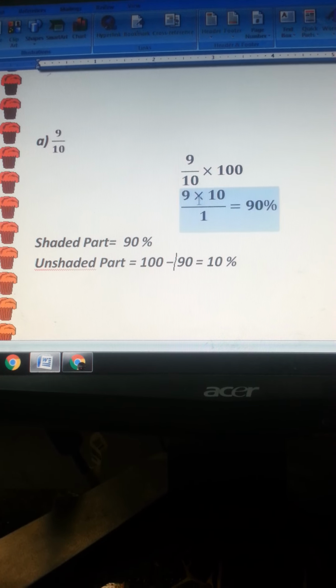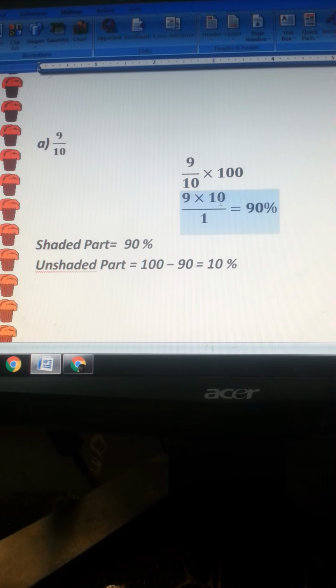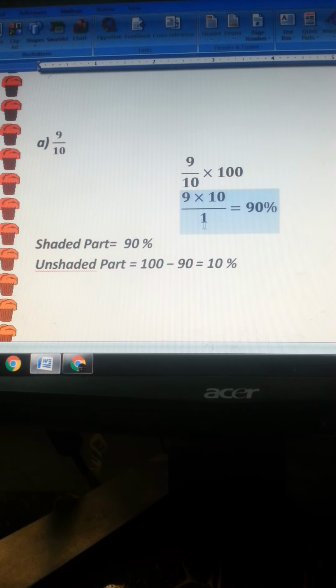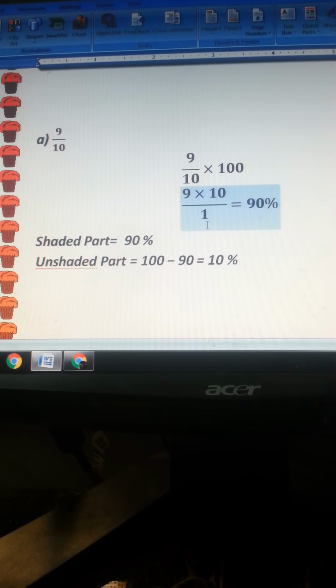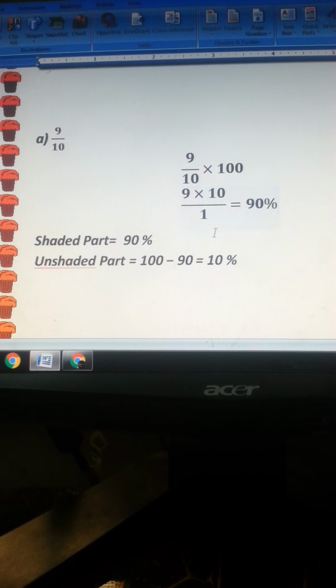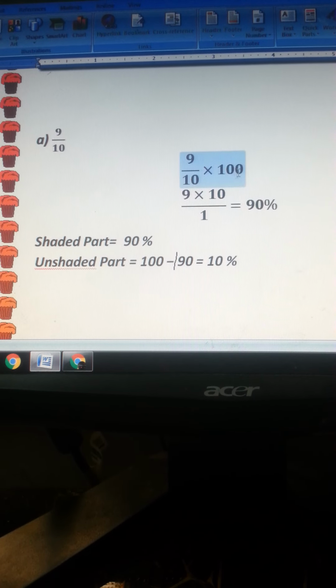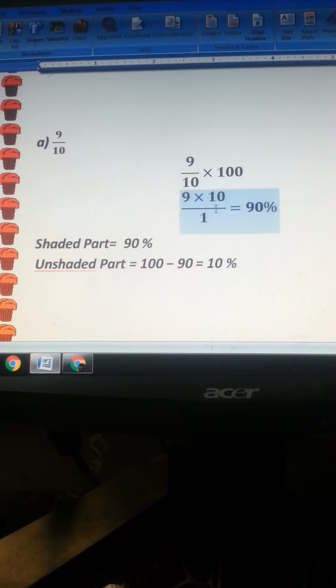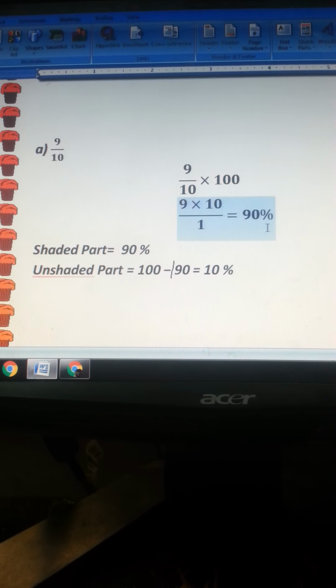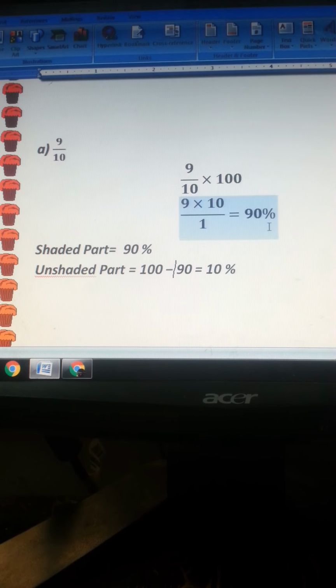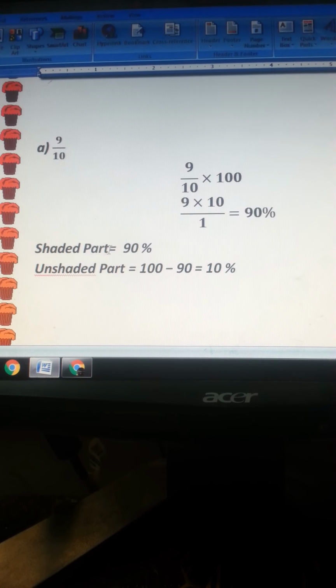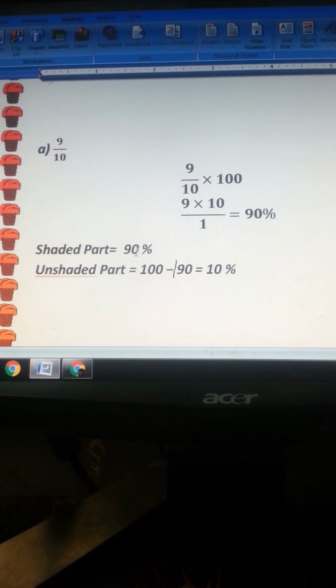Over here we are writing 9 into 10. It is not necessary to write 1 as the remainder in the denominator, but I'm just showing you that I have done the cancellation. So 9 times 10 gives you 90. The symbol is percentage, 90%. That's the shaded part we have got after calculation, 90%.